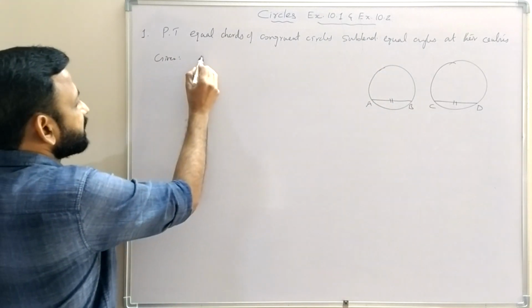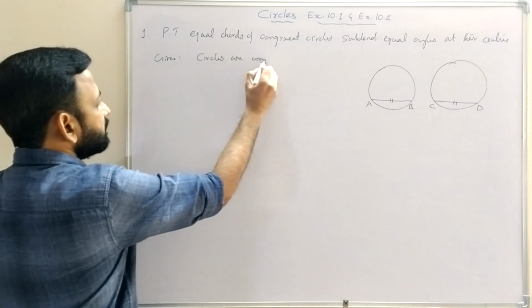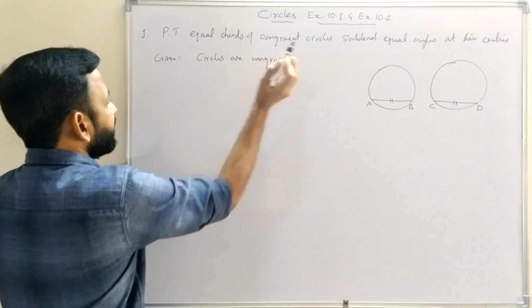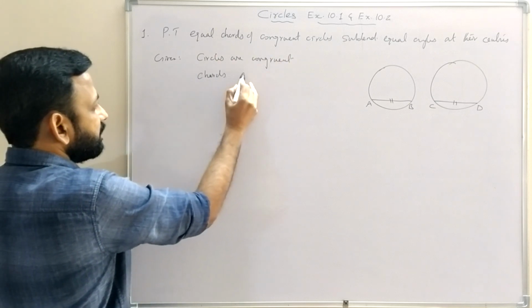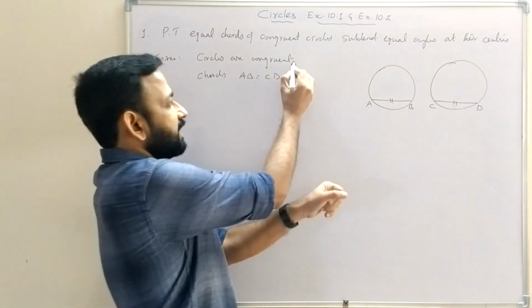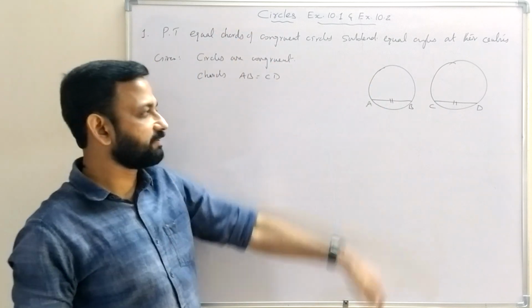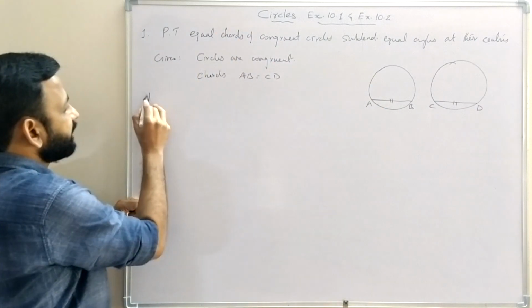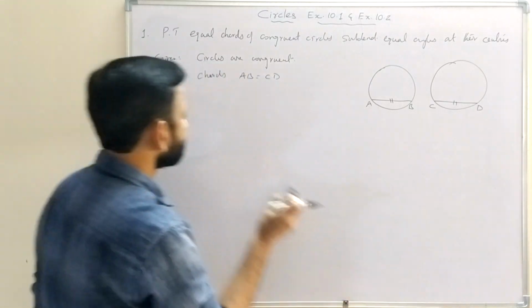So the given condition: circles are congruent. Then one more condition is given: chords AB equal to CD. Circles are congruent, that is the first condition, and the chords AB and CD are equal, that is the second condition. Then we are going to prove.